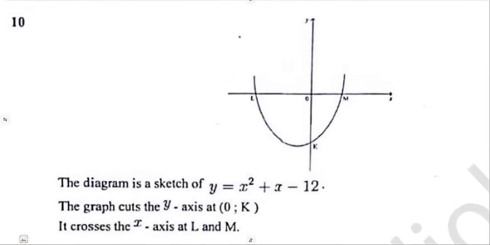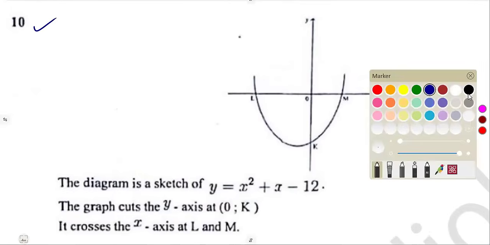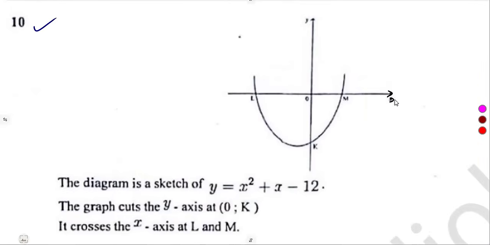On question number 10, the diagram is a sketch of the graph y is equal to x squared plus x minus 12. Okay, this is the graph that we are given as a sketch. So we have got the x and our y-axis, that's a 0 there.